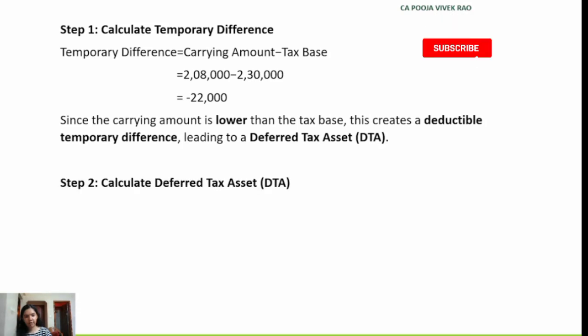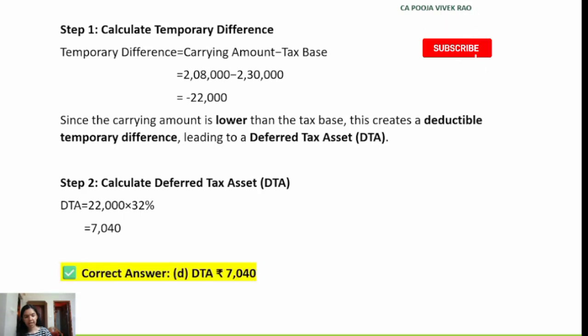So computation of deferred tax asset. This is nothing but the temporary difference into the tax rate. So deferred tax asset rupees 7,040. So the correct answer is option D. Deferred tax asset rupees 7,040.